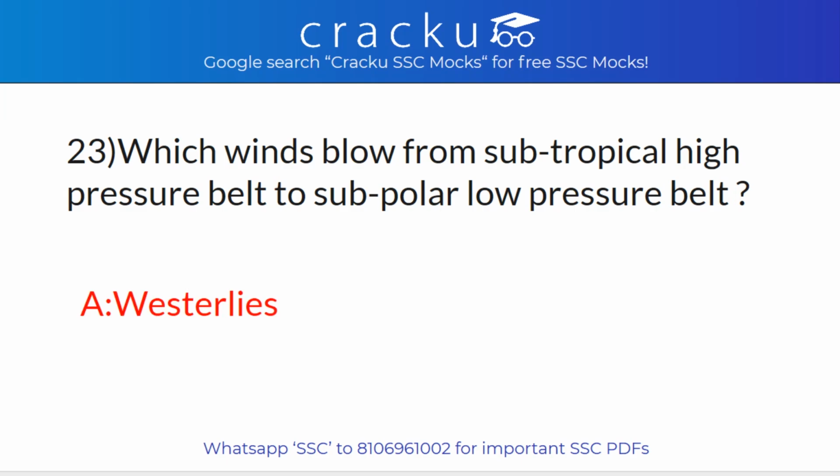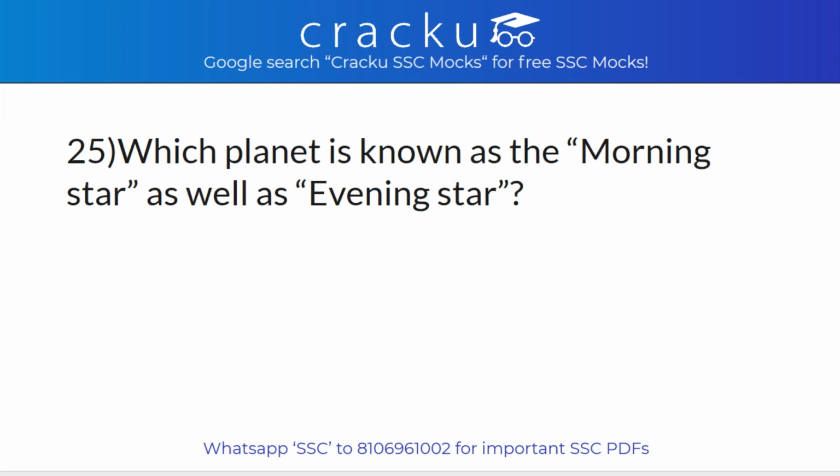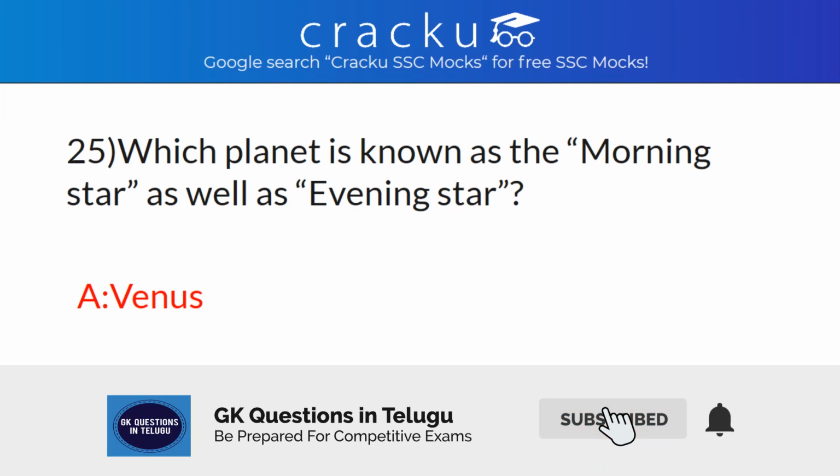Answer: westerlies. On which day does the summer solstice occur? Answer: June 21. Which planet is known as the morning star as well as evening star? Answer: Venus.